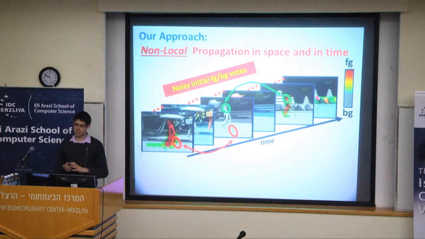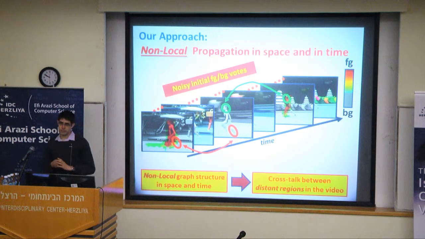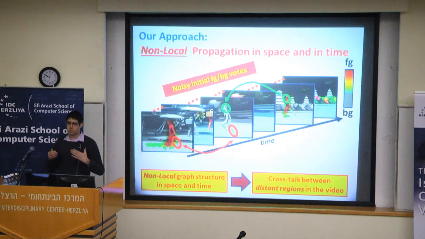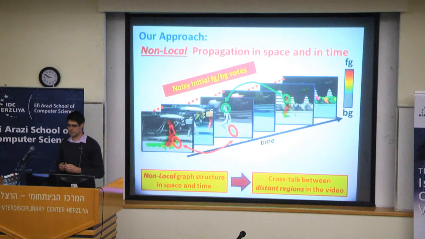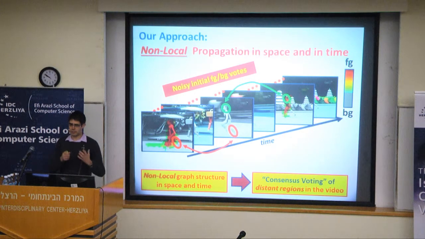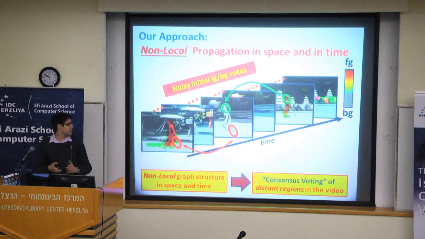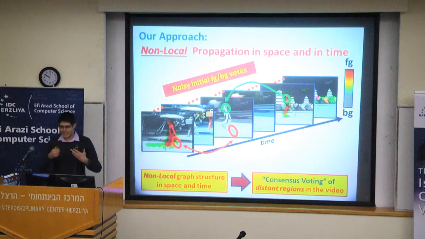However, what I hope to show you in this lecture is that using the non-local graph structure, both in space and in time, will allow us to recover from such a large amount of noise. We will allow crosstalk between distant regions, meaning that similar co-occurring regions which are distant in time can all reach a consensus globally, voting whether a pixel should be foreground or background. Now, of course, you can ask why this middle girl should tell the other girl that she should be foreground and not the other way around.